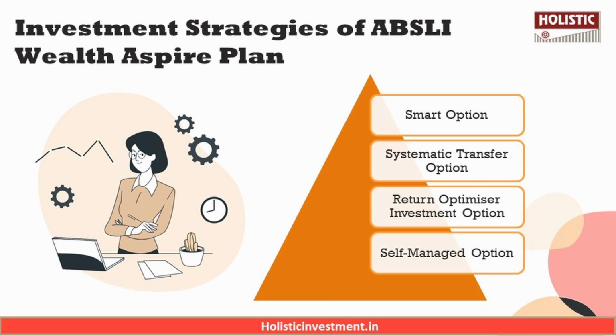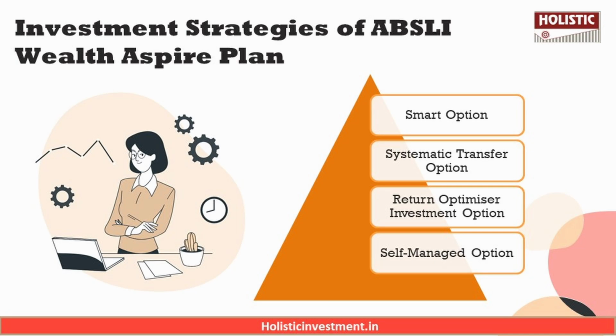This option is available only if you have opted to pay your policy premium with an annual mode, and you can choose up to a maximum of 4 segregated funds out of the income advantage fund, enhancer fund, maximizer fund, super 20 fund, cap nifty index fund, multiplier fund, value and momentum fund, creator fund, MNC fund, ESG fund, and small cap fund. The third investment option is the return optimizer investment option.